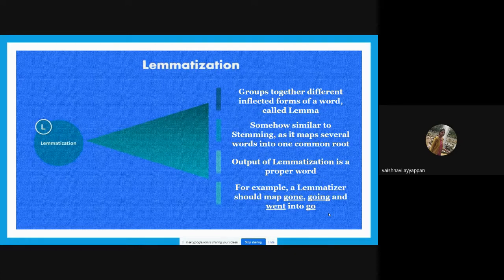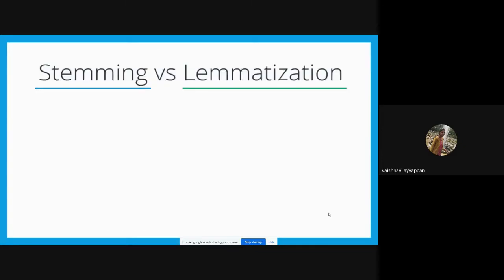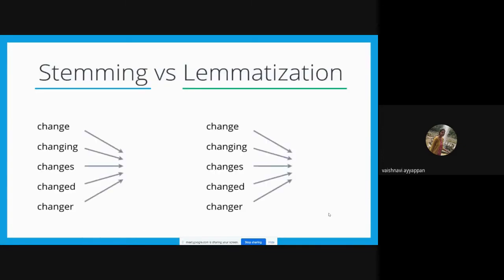I have another example for you to differentiate stemming and lemmatization. This is the example I have taken for both: change, changing, changes, changed, changer. What will be the output of stemming?